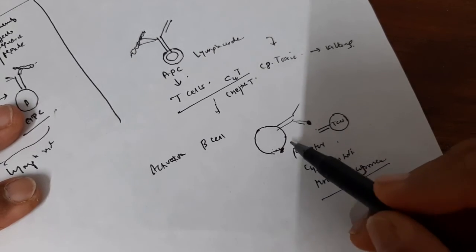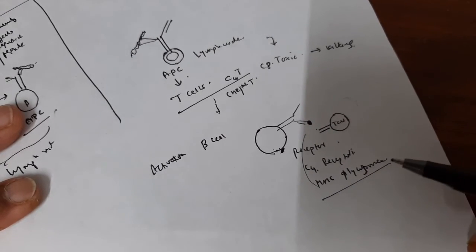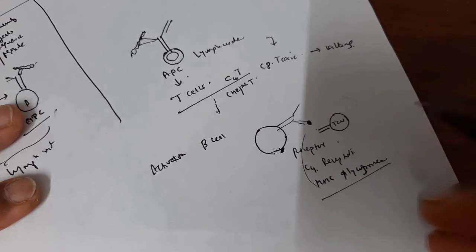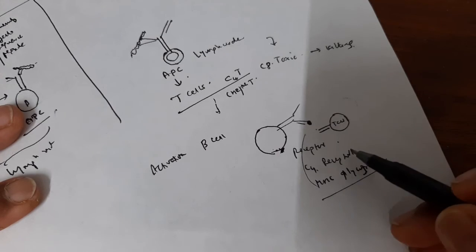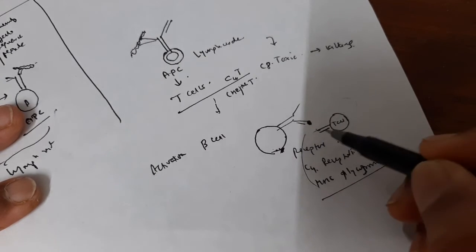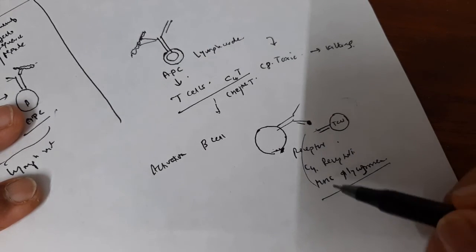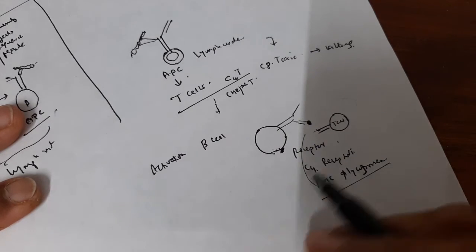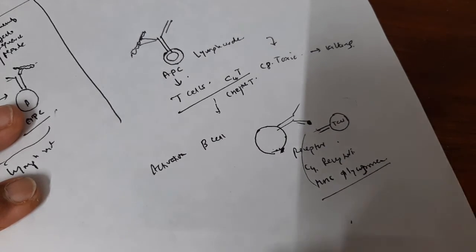Yes, this cell communicates to the other immune system. Yes, there is an antigen present in the system, we have to work over there. Please activate me, and this T helper cell activates the B cell, releasing the cytokines. That function we will see afterwards when we see it in detail.